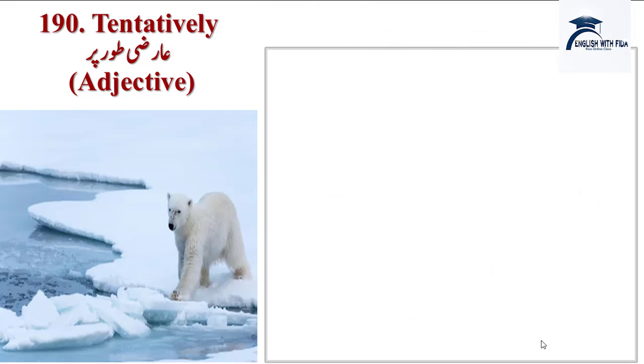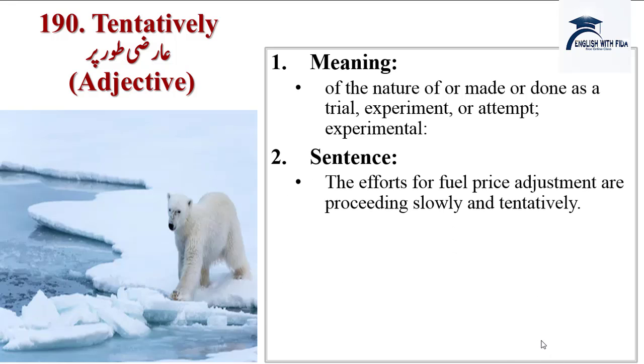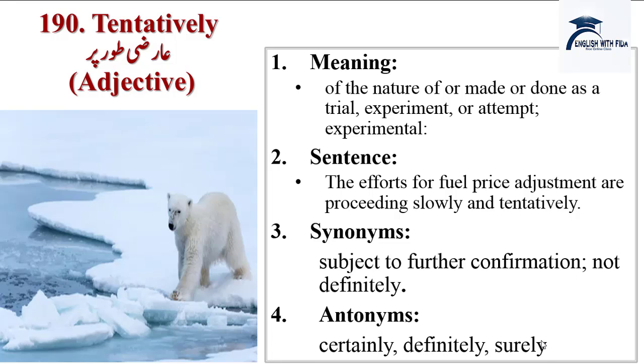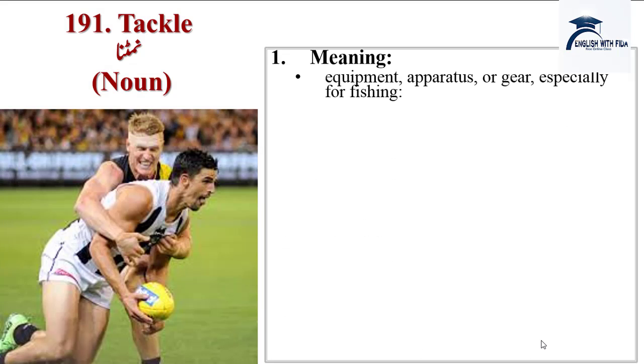Next word is tentatively, aarzi taur par. Of the nature of, or made or done as a trial, experiment or attempt. Experimental also. Sentence: the efforts for fuel price adjustment are feeding slowly and tentatively. Synonyms are subject to further confirmation, not definitely. Antonyms: certainly, definitely, surely.